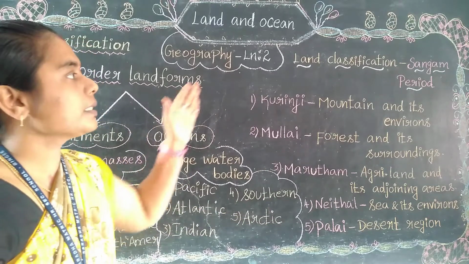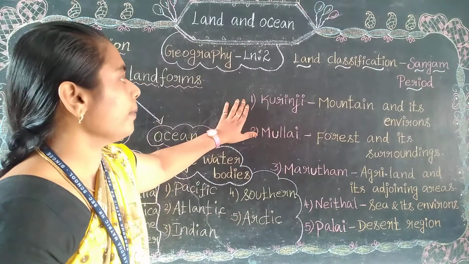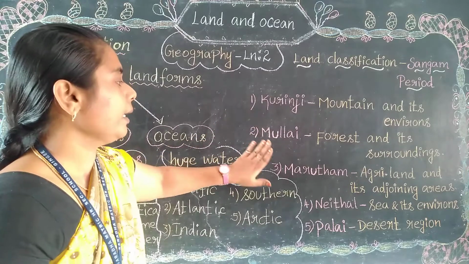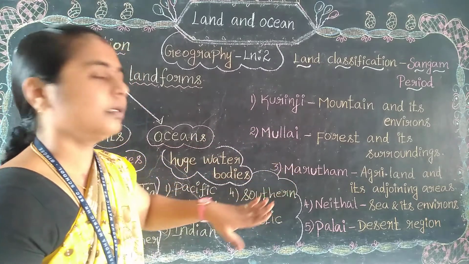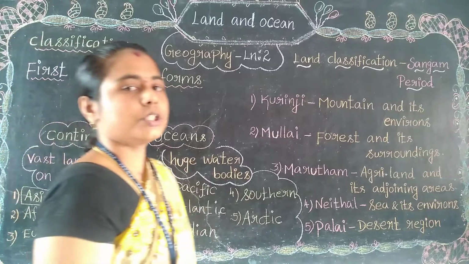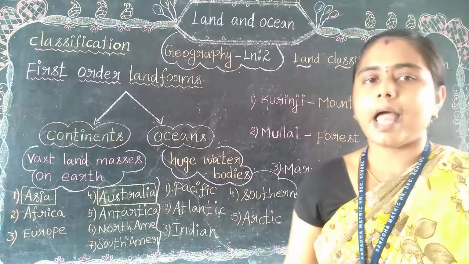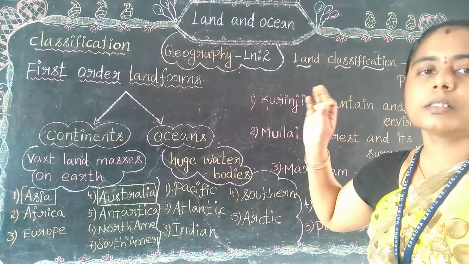And with the Sangam period, what are they? Kurunji, Mullai, Marudam, Neidal, Palai. So these are all the five classifications of land we have in our geography.